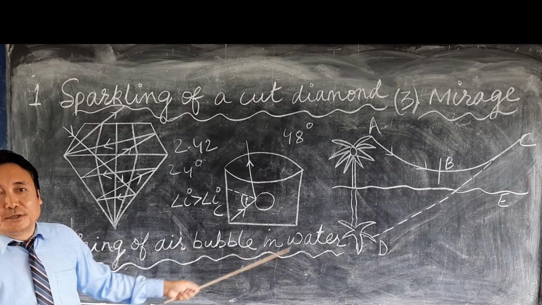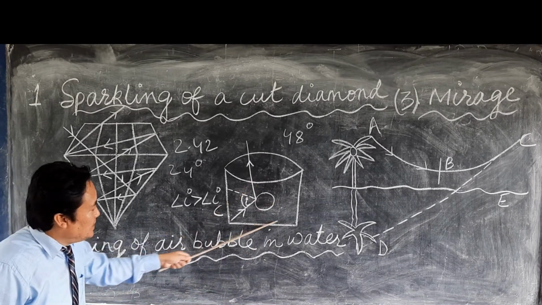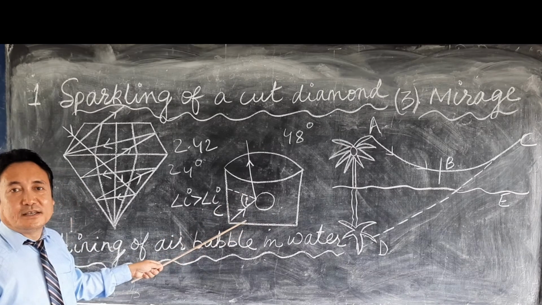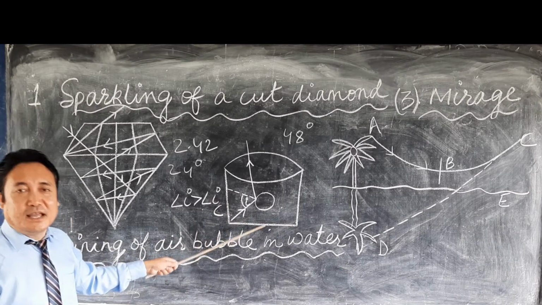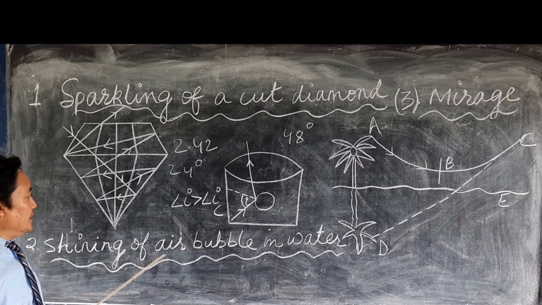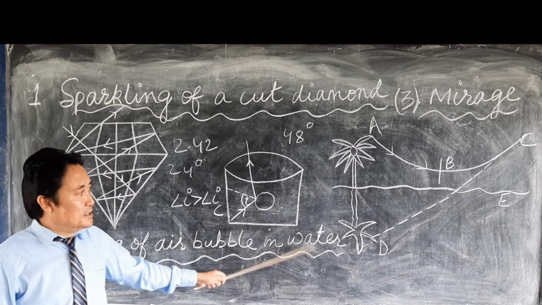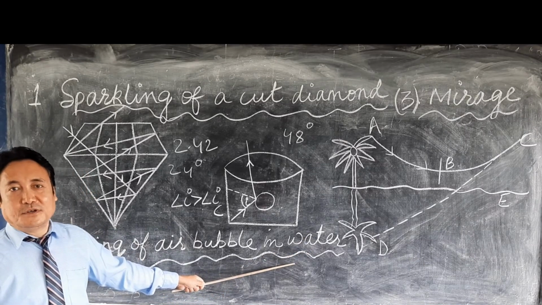Therefore, total internal reflection takes place. That means the reflection takes place within this surface. Due to this total internal reflection, the air bubbles in water appear shiny. So, this is the other phenomenon of total internal reflection.